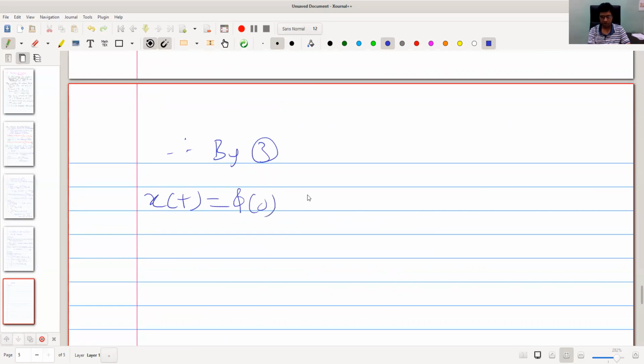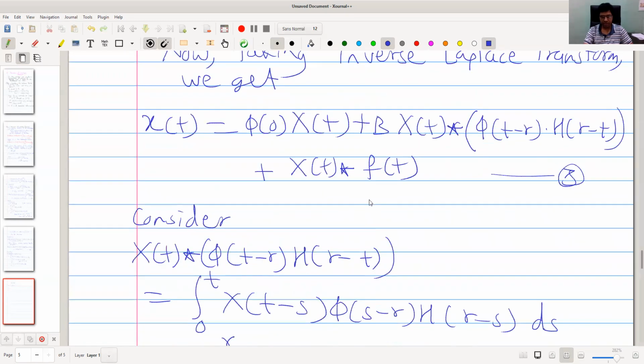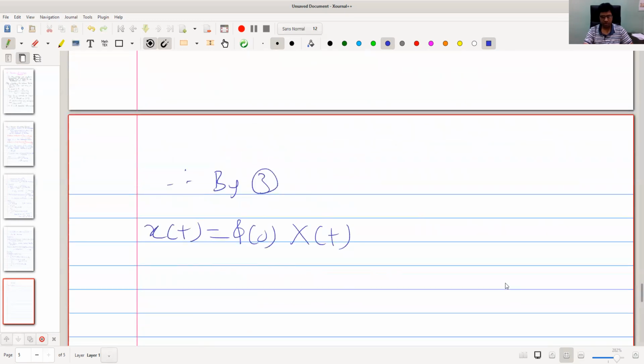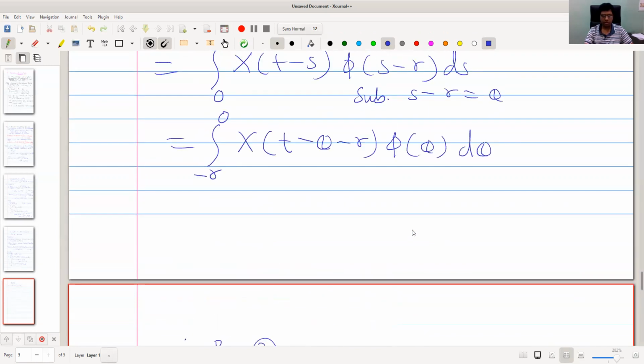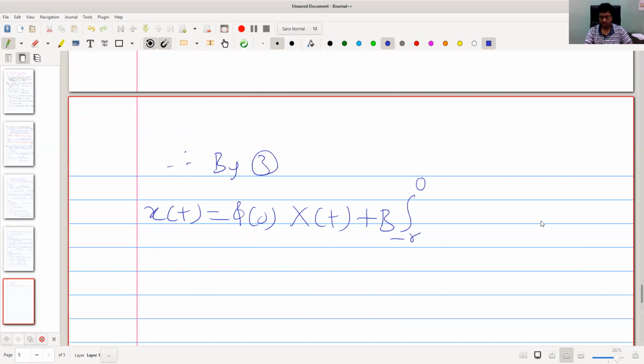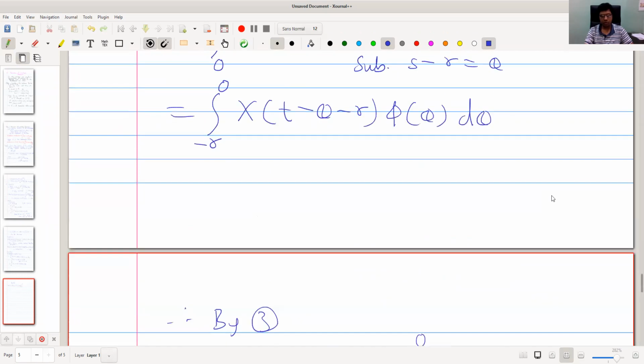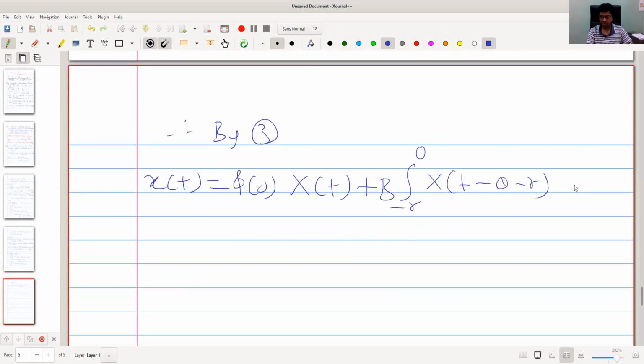The second term is plus b into this convolution, the integral from minus r to 0 of x of t minus theta minus r into phi of theta d theta.